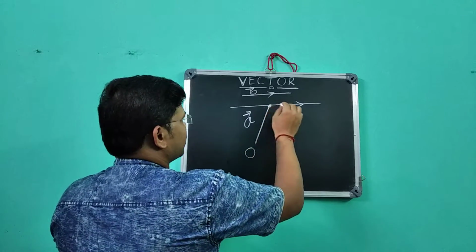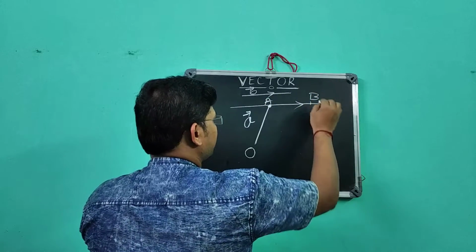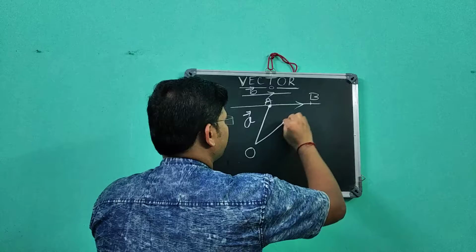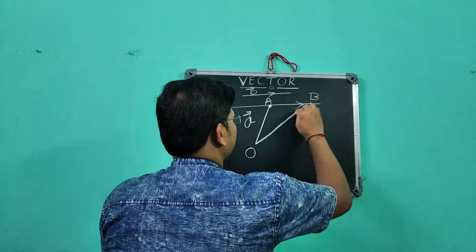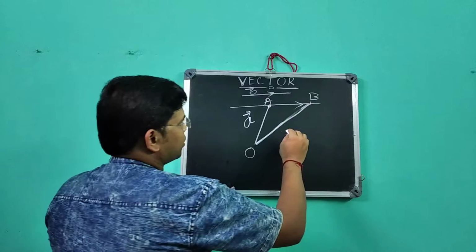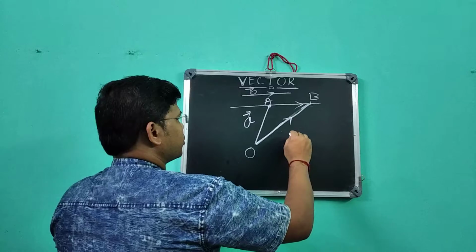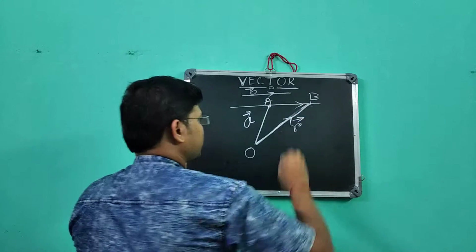Suppose this is capital A and I am taking a point capital B which is a variable point on this straight line. Suppose the position vector of this variable point capital B is R vector.